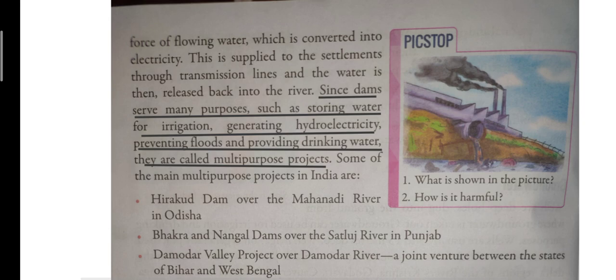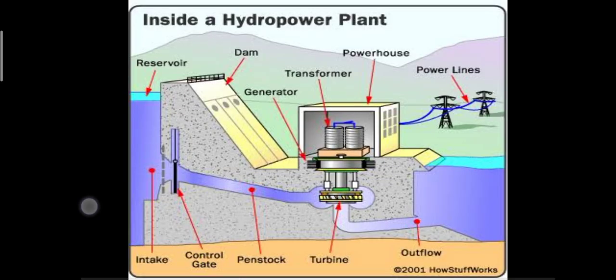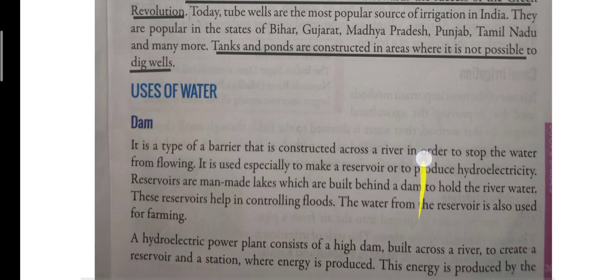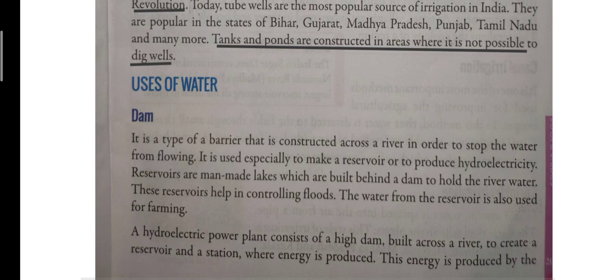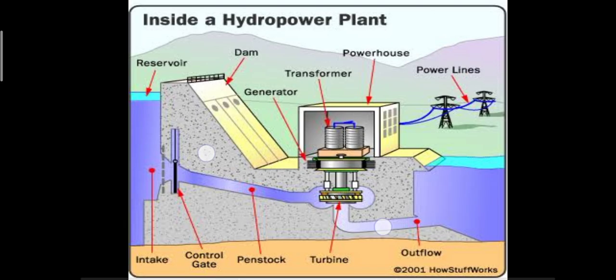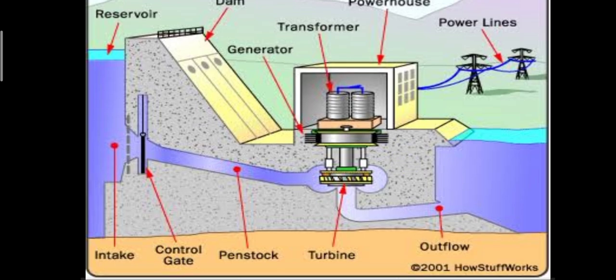So, children, to produce hydroelectricity, we need a few things. So, what all do we need? We need a high dam, then we need a reservoir, and lastly we need a power station where the electricity can be produced. So children, a hydroelectric power plant looks something like this.